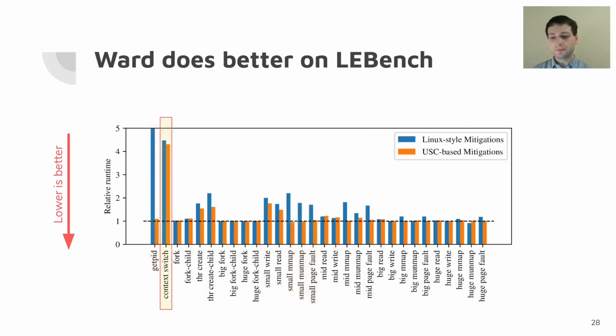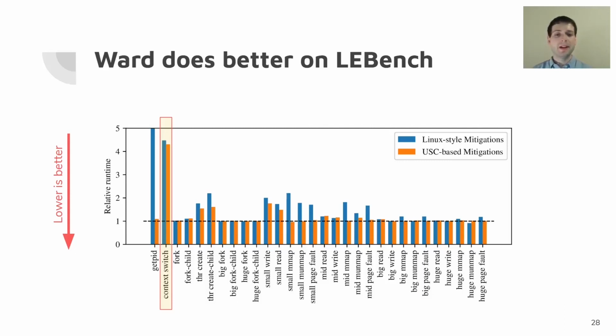Then, we also have this context switch microbenchmark. Context switch is one where we're context switching between two processes that are pinned to the same core. Now, the thing about these processes is that they're mutually distrusting, which means that we actually have to apply a lot of mitigations on every context switch. We have to flush microarchitectural buffers, we have to flush branch predictor state, and so forth. The end result is we have very little speedup compared to the Linux-style mitigation case. The only exception here is that we actually are a little bit better on pipes.